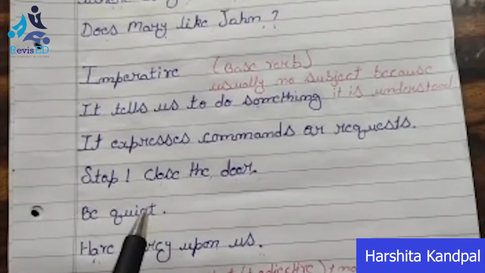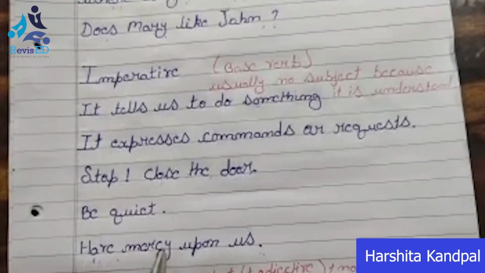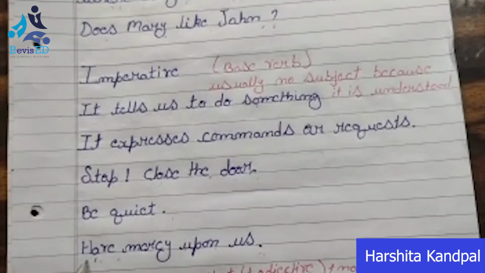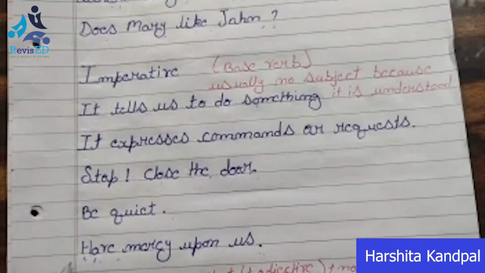Be quiet, चुप रहो. Have mercy upon us. It means that हम पर दया करो. So here, have mercy upon us, the sentence is a request. Third sentence is your request.